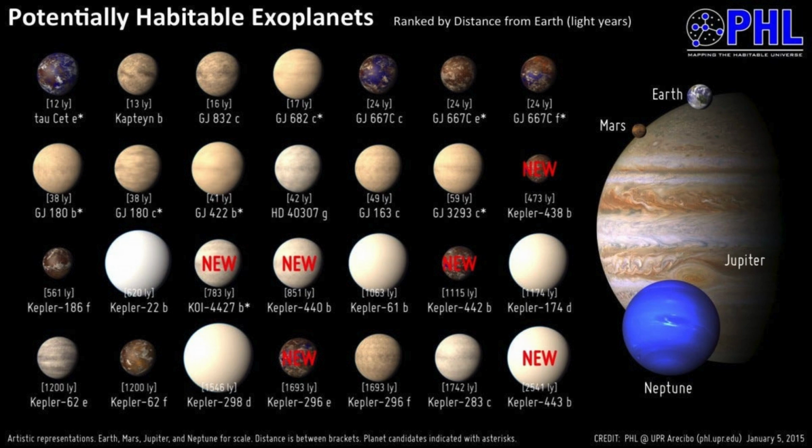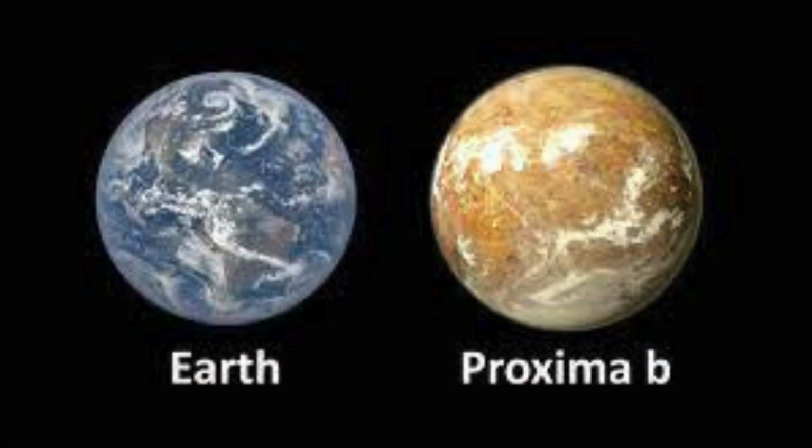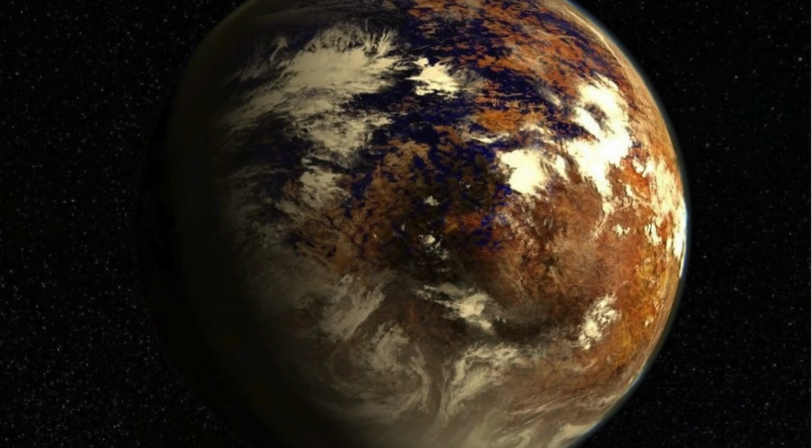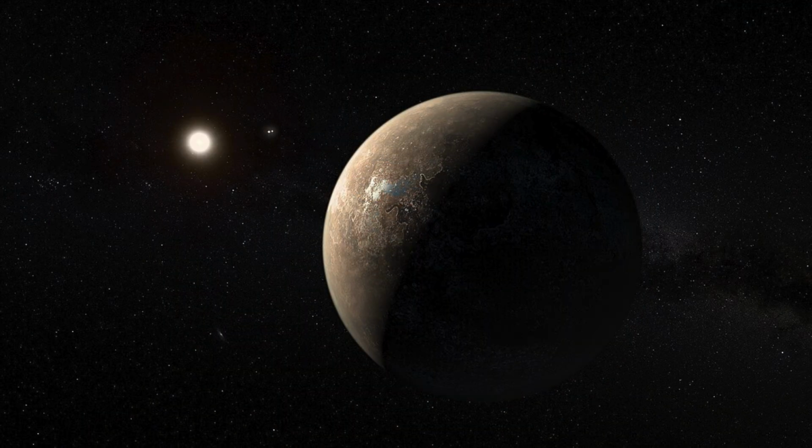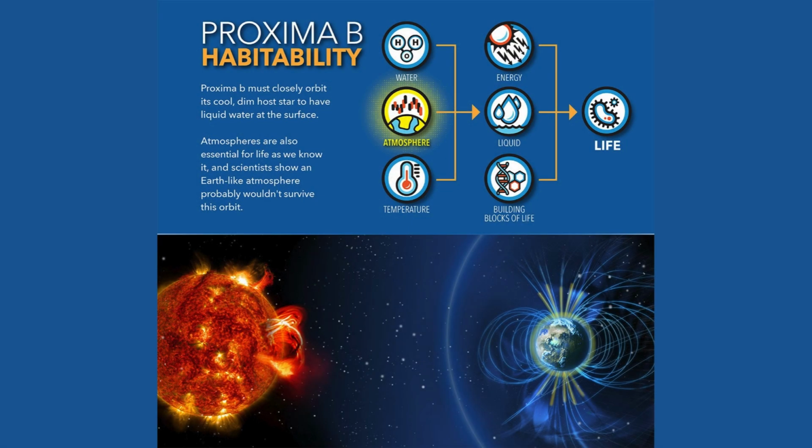Proxima b. The planet with the most potential is Proxima b, an Earth-sized planet that just so happens to be the closest planet to us at only 4.24 light-years away. Even though it orbits around its star in just under 12 days, Proxima b's star is much smaller, dimmer, and cooler than our Sun. The habitable zone in Proxima b's case is actually 25 times closer to its Sun than Earth's habitable zone is to our Sun. One factor that may complicate the development of life on Proxima b is that it has taken a beating from solar radiation and stellar flares.